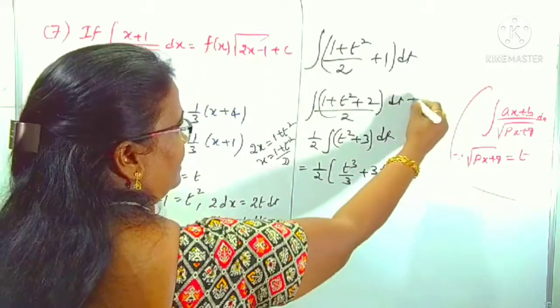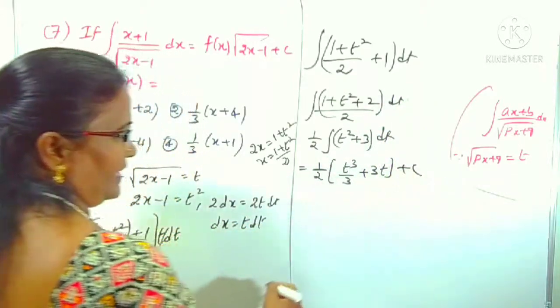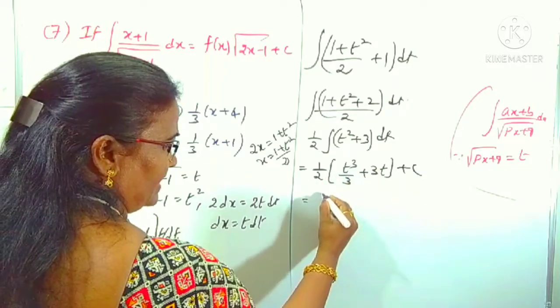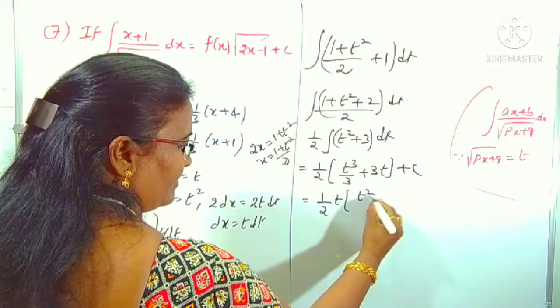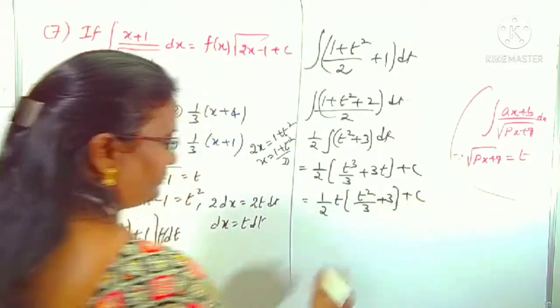Add the constant c. From this we can take t common: 1 by 2 of t into (t square by 3 plus 3).